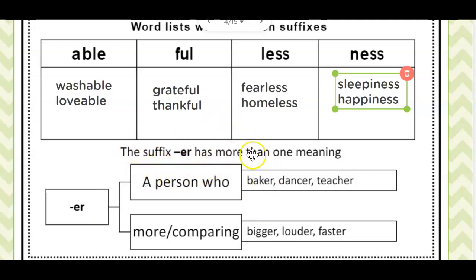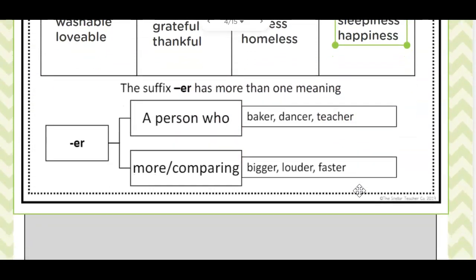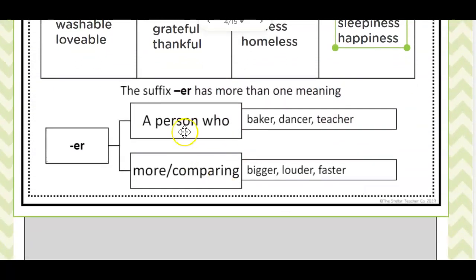A person who dances is a dancer. A person who teaches is a teacher. You can also add er to compare or describe how things have more. So bigger, louder, or faster.